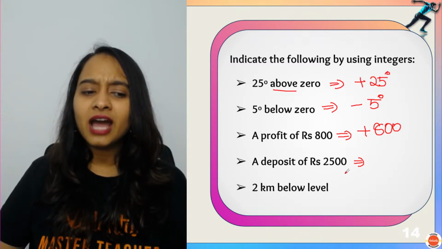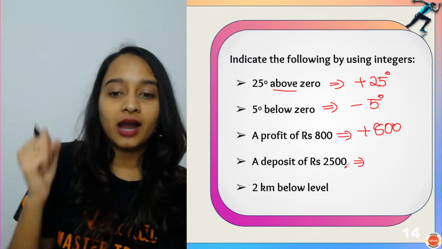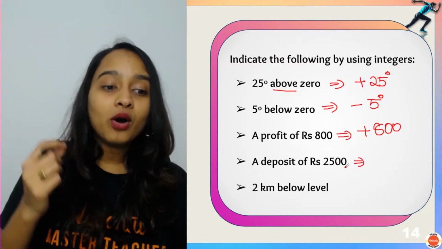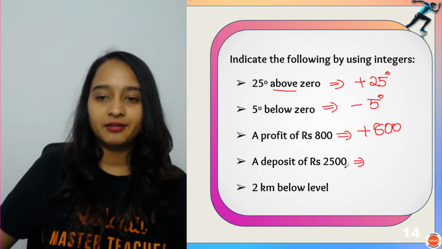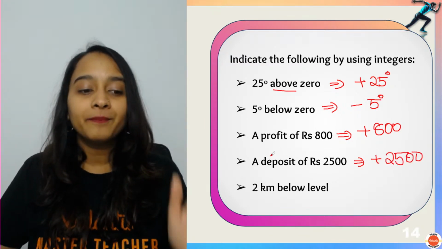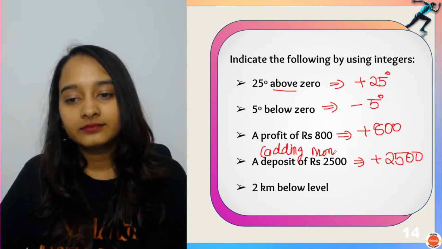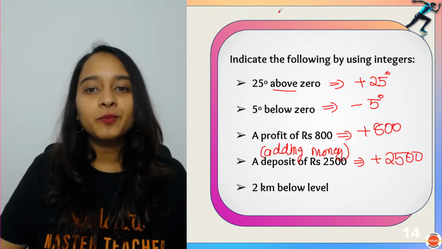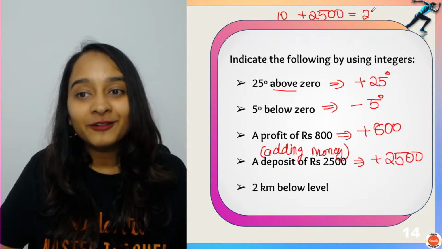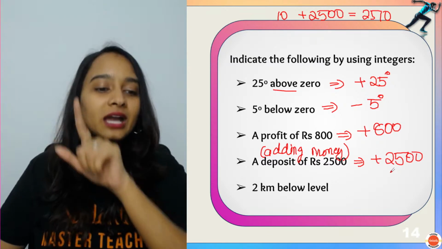Minus 2500. Are you sure, guys? Deposit is you're putting money in your account. Withdrawal is you're taking money from your account. So depositing is you're putting money, right? So it will be plus 2500. Please remember, depositing is adding money. What is happening if you have 10 rupees and you're depositing 2500? So clearly you have 2510 rupees. The value is increased. So we indicate that with a plus sign.